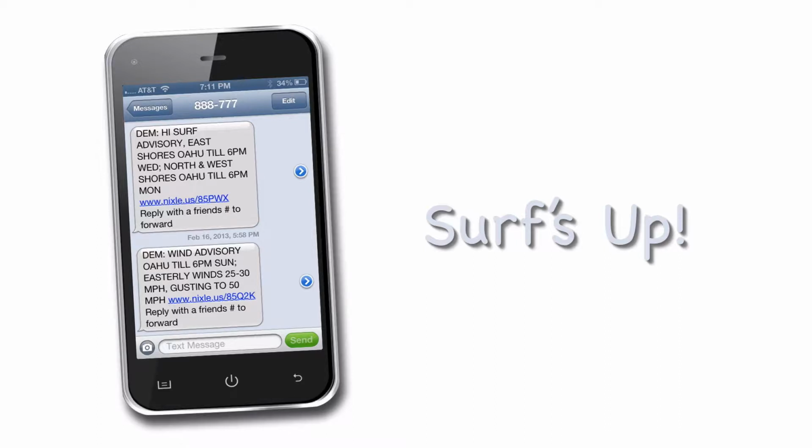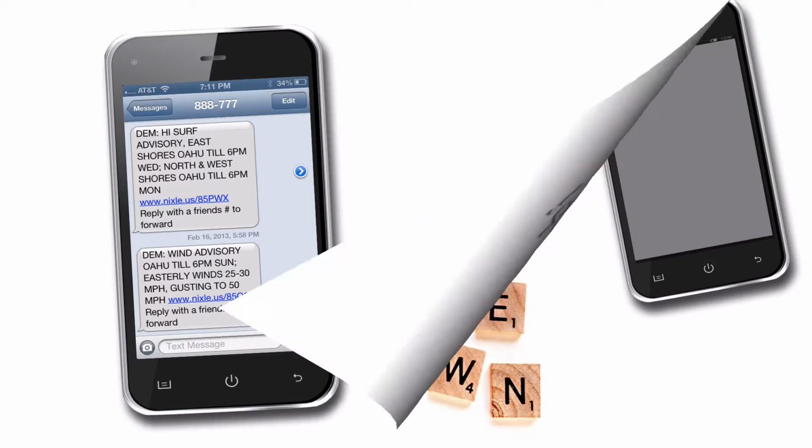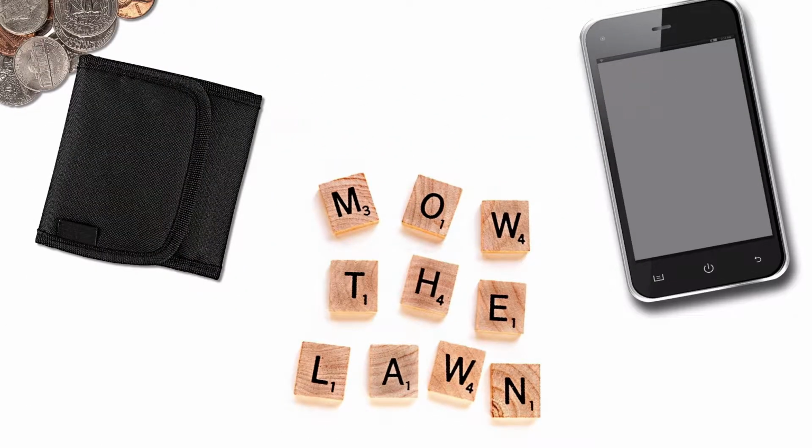That night he and his friends played some Scrabble, and the whole time he kept daydreaming about those waves. Well, as you can expect, Glenn had a tough time sleeping that night. He was up before the alarm clock went off, brushed his teeth, scarfed down some chocolate milk and some donuts. He then went to grab his keys when he saw this on the table. Mow the lawn. Who put that there, he thought to himself. Did one of the guys play a trick on me last night after we played Scrabble? No, maybe the wind caused the drapes to knock over the Scrabble box, and the pieces just happened to spell out mow the lawn. Of course not, he realized.